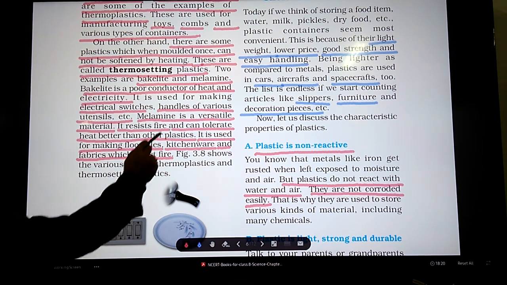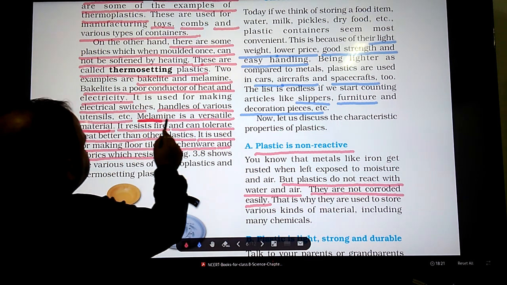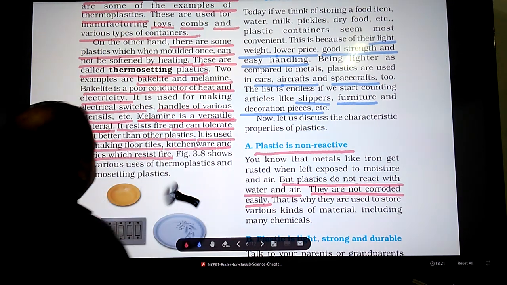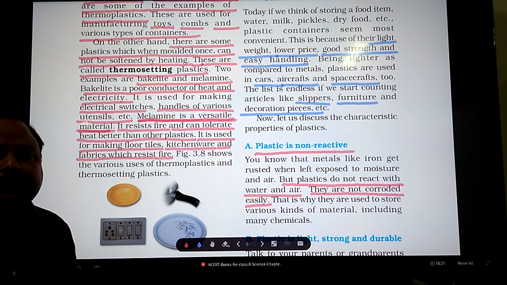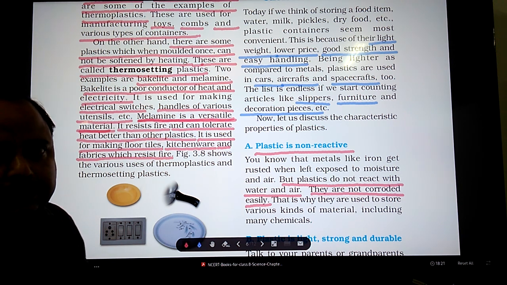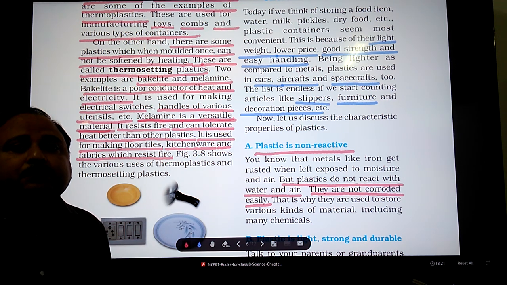Melamine is a versatile material. Versatile means it can be used for making many articles which we need in day-to-day life. It can resist fire. It is used in making fireproof fabrics. You might have seen the fireman going very near to the source of fire, but he remains unaffected. The reason being that he is using fabrics which are made by using melamine.